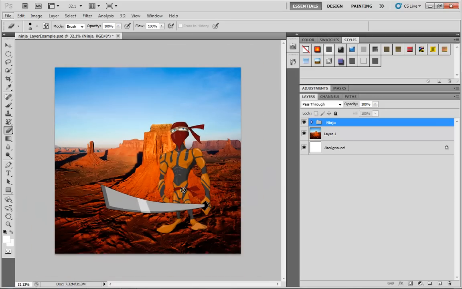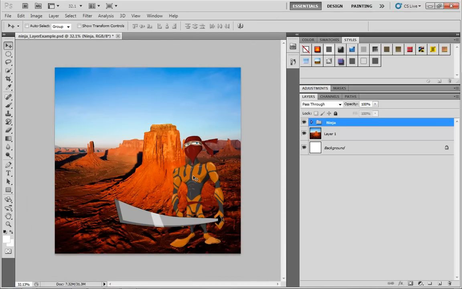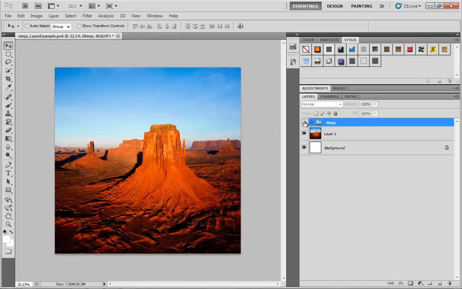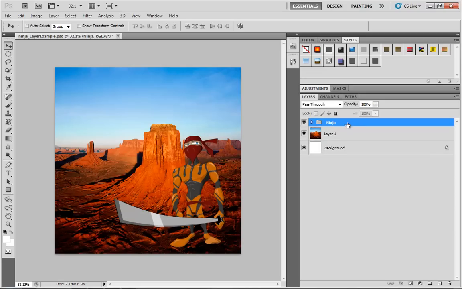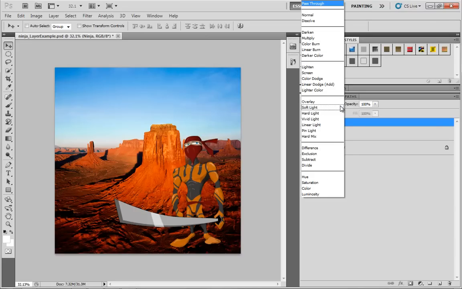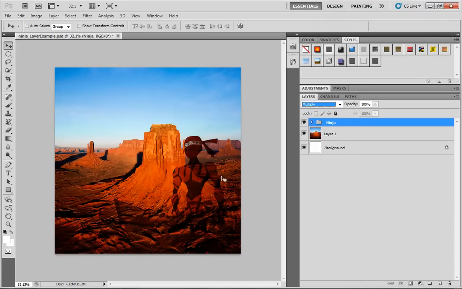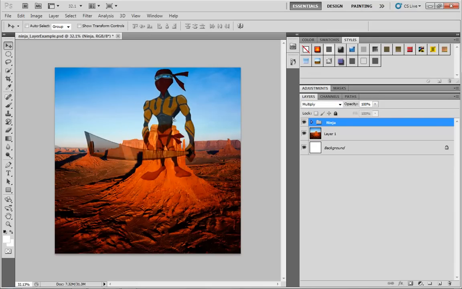So let's zoom back out, and we could take our Ninja here, and we can put him down here in the corner of our image. We can hide him. We have all kinds of control over him because he is broken up into all of these different groups. Now, what I mentioned earlier was that these groups all have their own blend modes. By default on a group, this is set to pass through. This means you're ignoring any blend mode for the group and you're just using whatever blend modes exist underneath. So for instance, if I take the entire Ninja group, I can set this over to something like multiply, and you see how we're kind of blending into the background.